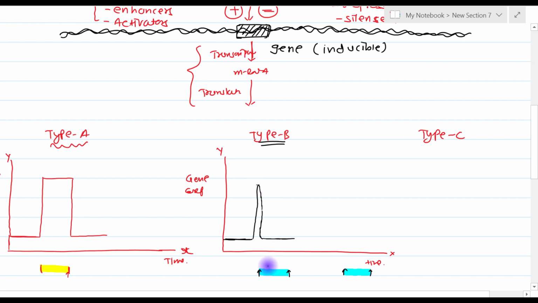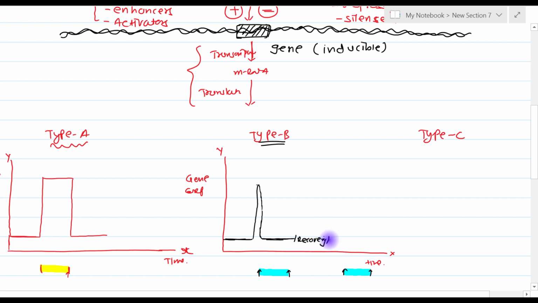That means immediately after that, this positive regulator has no effect on the elevated gene expression. So it immediately comes down and remains at the basal rate for a certain amount of time, because now this gene requires certain time so that it can recover. So there is a phase of recovery, and that fixed amount of time is required.